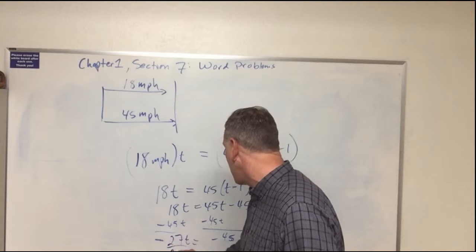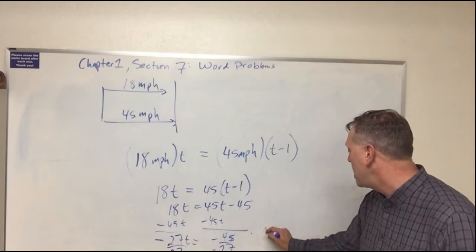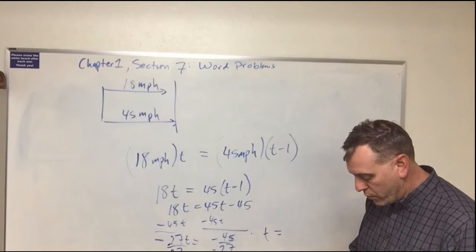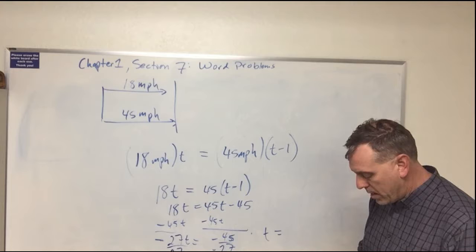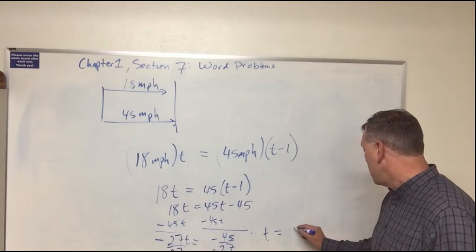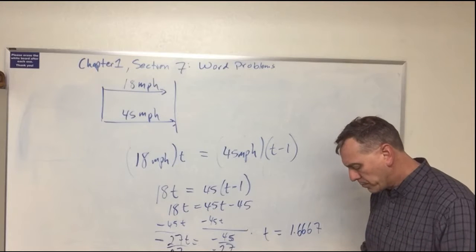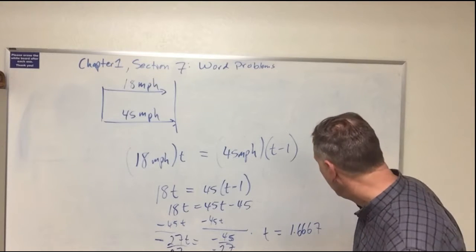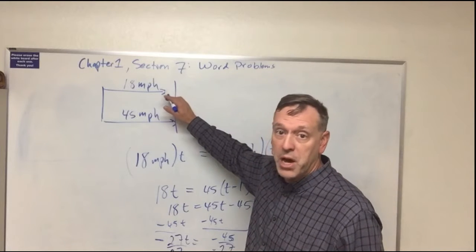So now dividing both sides, t will then equal 45 divided by 27, which is 1.6667.